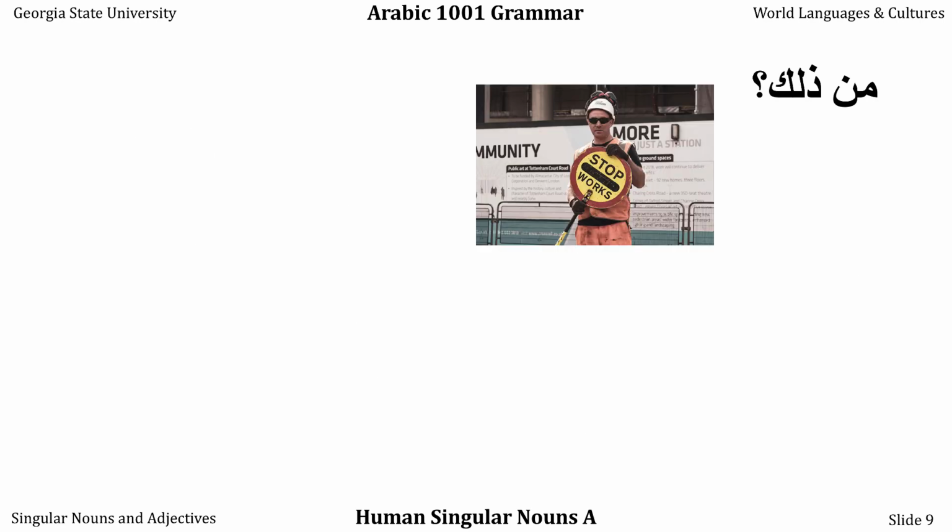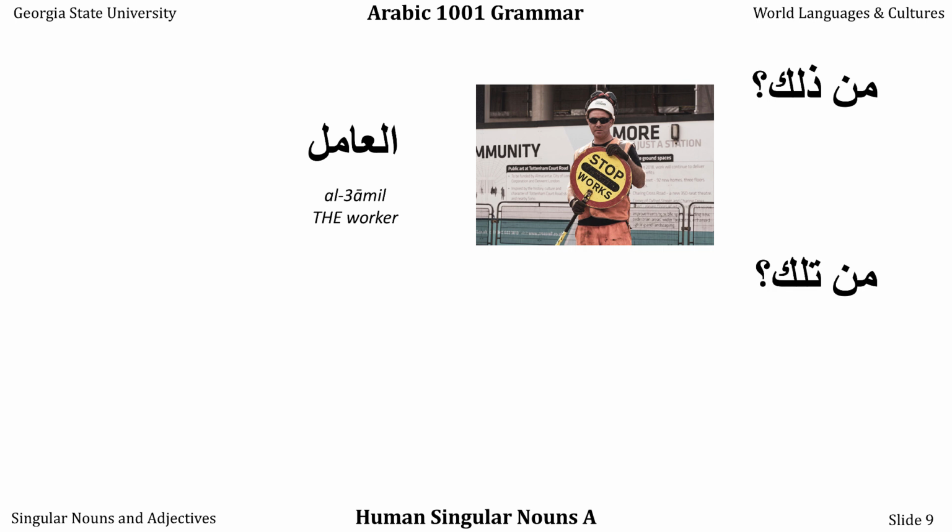Let's follow the pattern again. Man dhalik, and here we have a worker, and the root for work is ain, mim, lam, and now we're going to call him al-amil, and this means the worker. So we've introduced alif, lam, which are just the names of the letters A and L, at the beginning of a word. It connects to the first letter. So al-amil is the worker, not just a worker.